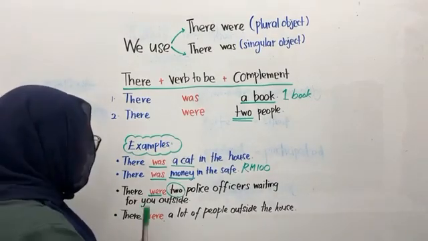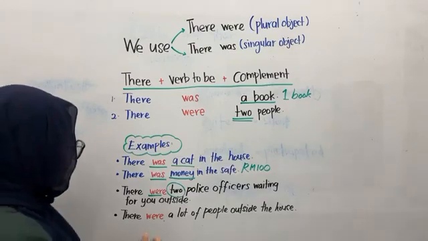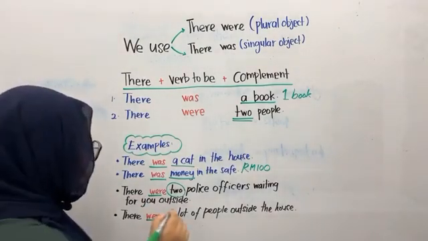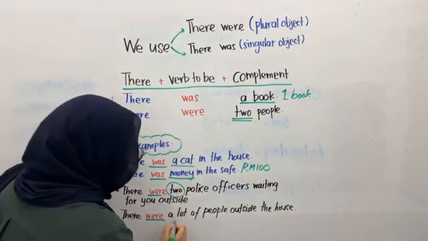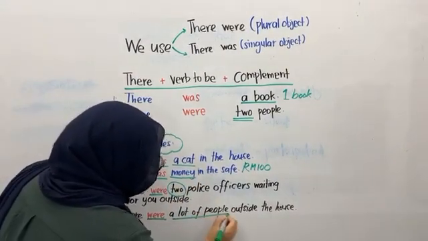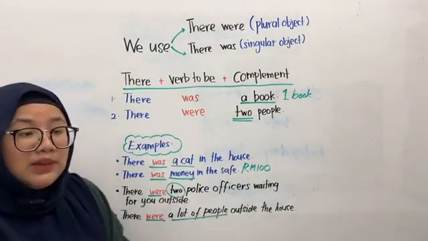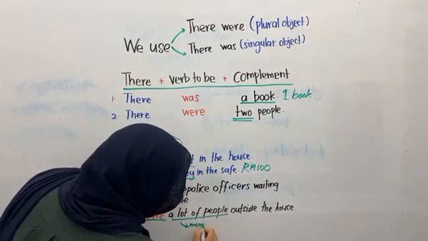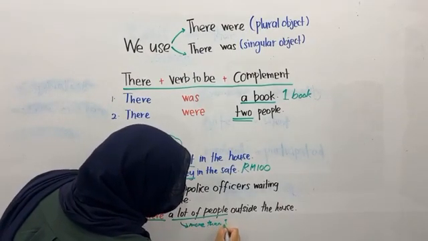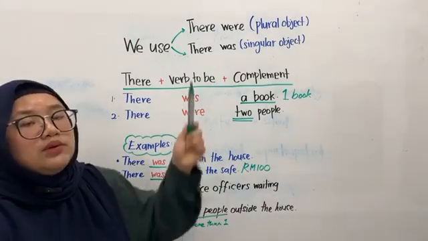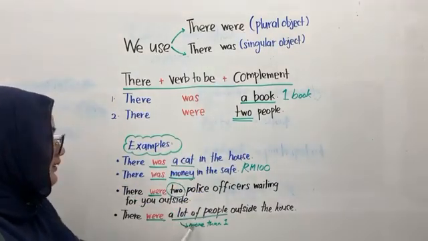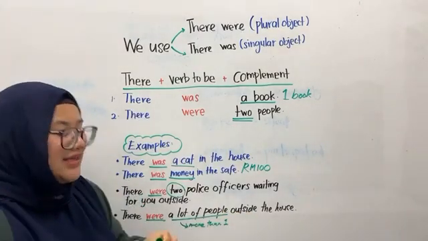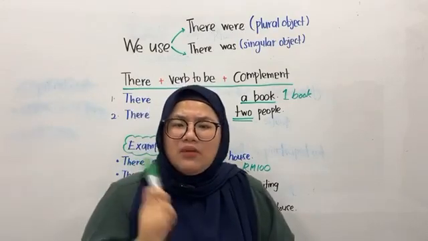Alright? And then the last one. There were a lot of people in the house. What's the difference between money and a lot of people? A lot of people represents many people, more than one. That's why we use a plural object in the sentence. There were a lot of people outside the house. Interesting, right? The topic, there was or there were.